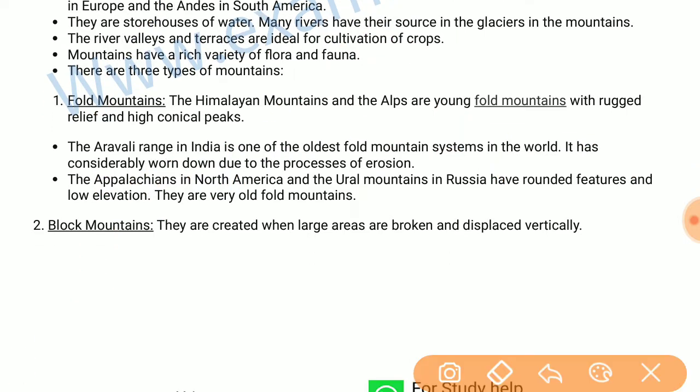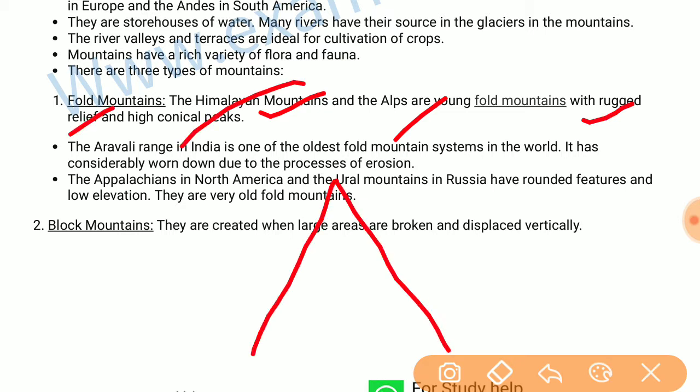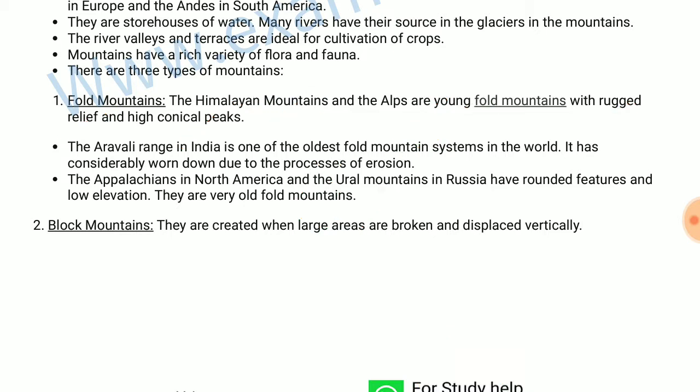Himalayan mountains and Alps are the young fold mountains, with rugged relief and high conical peaks. Aravalli Range in India is one of the oldest fold mountains in the world. It has considerably worn down due to processes of erosion.